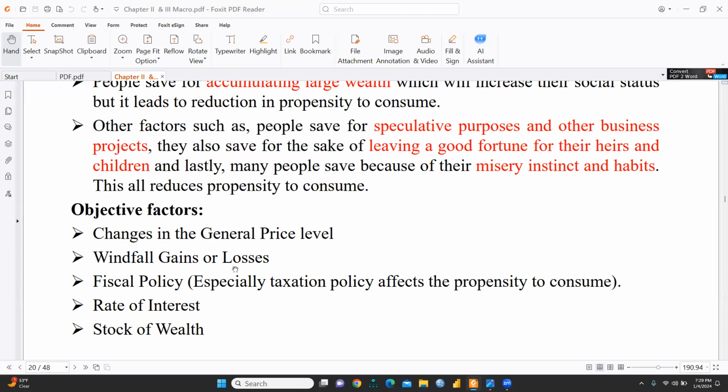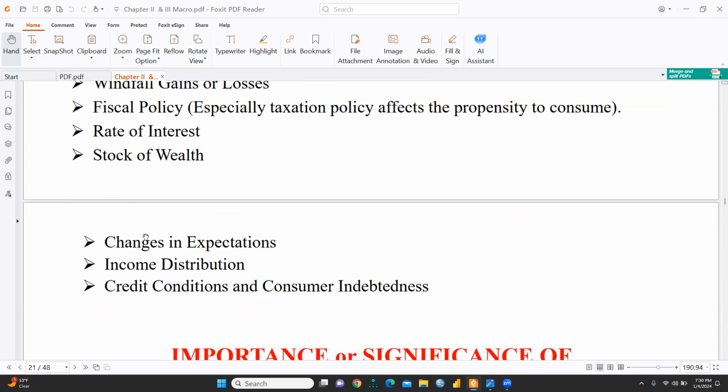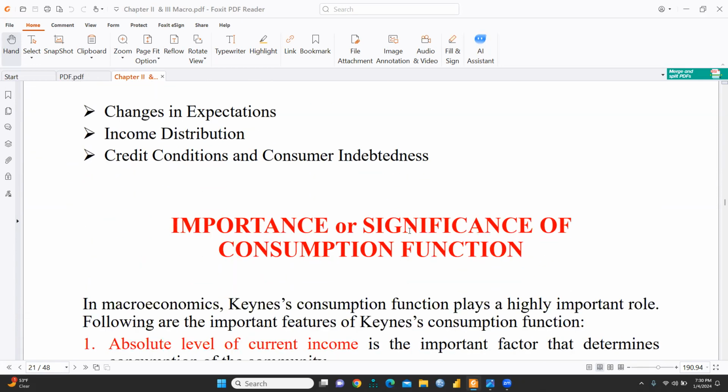How would fiscal policy affect it? Suppose there is more taxation, indirect taxes or direct taxes. What would happen? They would have less income to spend. If there is less taxation, definitely they would have more income in hand that they can spend in the market. And there are also changes in expectations, income distribution, credit conditions, and consumer indebtedness.